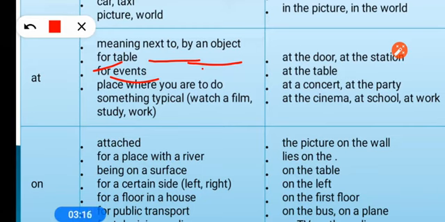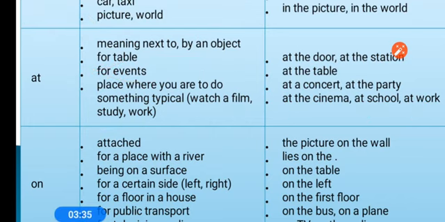And for a particular place where you do something typically, like watching a movie, studying in school and college, working in office. So at office, at school, at cinema, at home, for these words we use at.